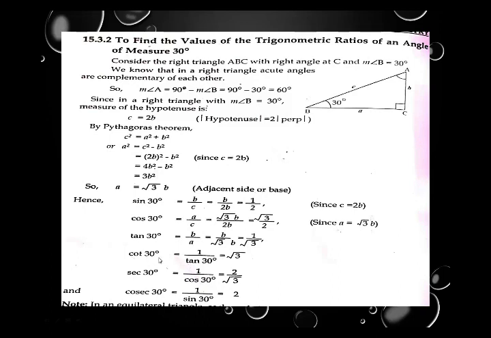Now cot 30 is the inverse of tan. So we write 1 upon tan 30. If tan 30 is 1 upon root 3, its reciprocal is root 3. Then sec 30 is inverse of cos. So we write 1 upon cos 30. If cos 30 is root 3 upon 2, its inverse is 2 upon root 3. Cosec 30 is 1 upon sine 30. If sine 30 is 1 upon 2, its inverse, or its reciprocal, is 2.